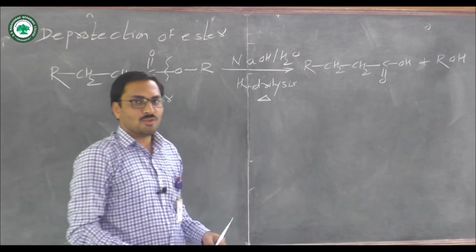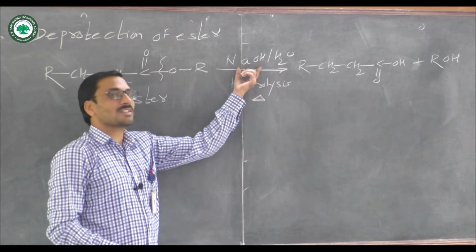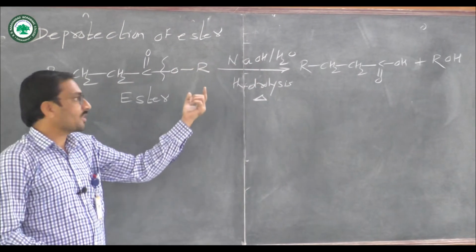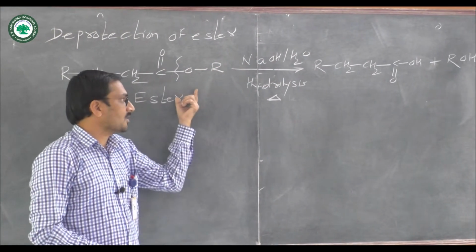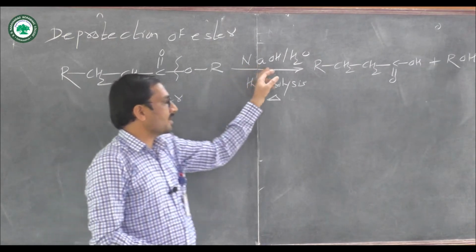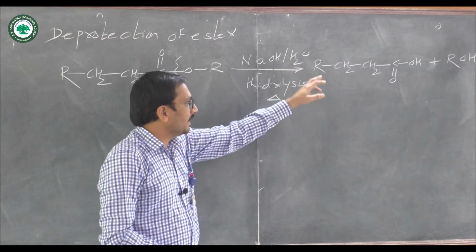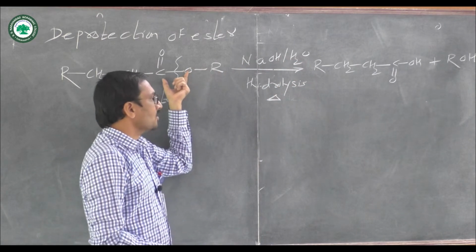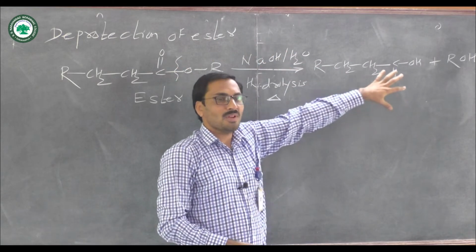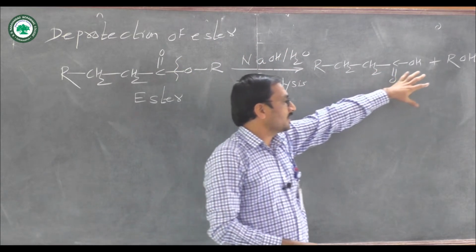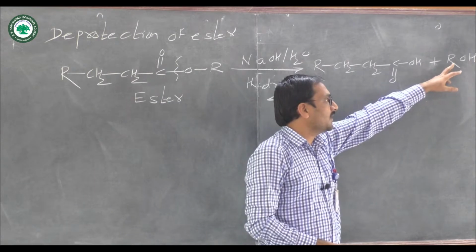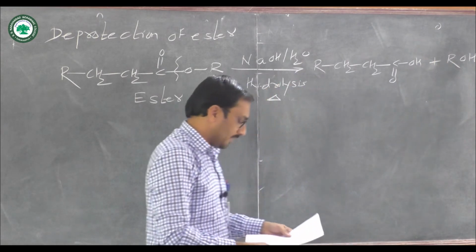So we use basic hydrolysis condition for the deprotection of alkyl ester. We use sodium hydroxide in the presence of water, and this bond undergoes cleavage. There is formation of carboxylic acid and also formation of the alcohol, that is ROH.